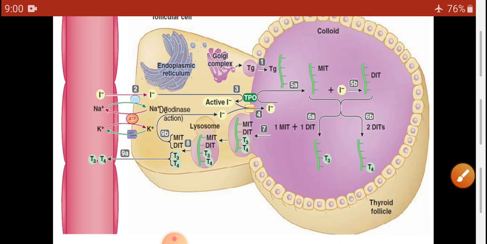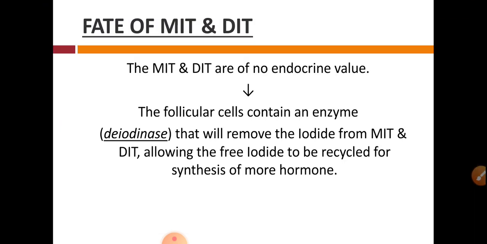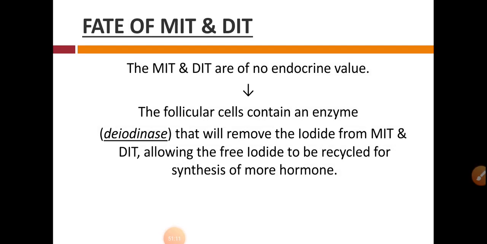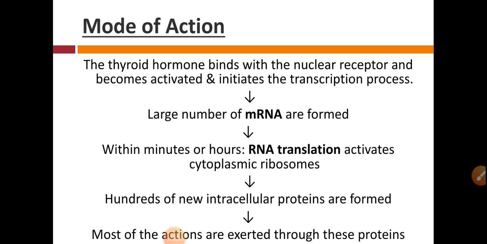So this is all about synthesis of the hormones of the thyroid gland, as well as their storage and as well as their transport. So these hormones T3 and T4 are stored in the follicular cavity for about 4 months. Next topic is mode of action. So this mode of action we will see in the next lecture.